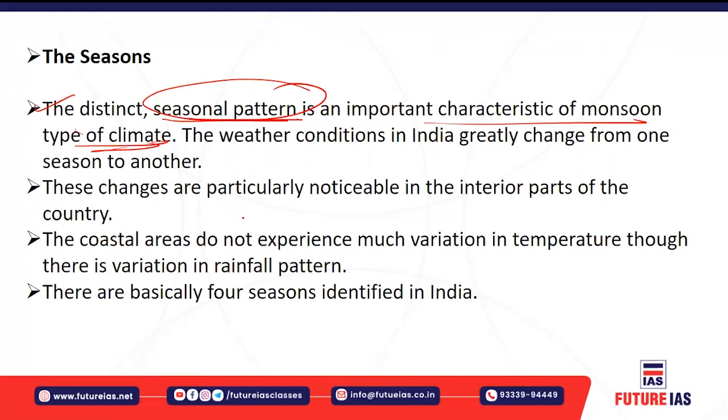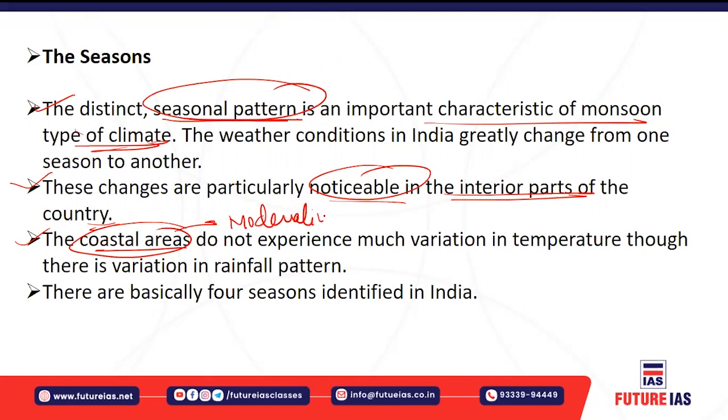Now, the changes which occur are more noticeable in the interior part of the country. In the coastal areas, there is no such variation in the temperature, because in the coastal areas you will have the moderating influence of the ocean, which causes not much change of temperature in the coastal region.